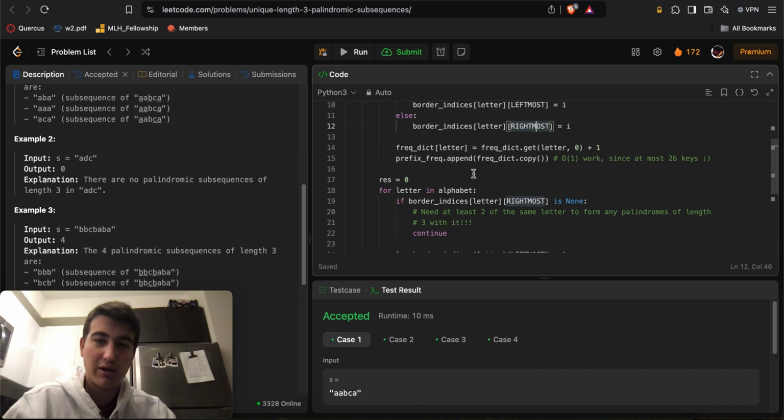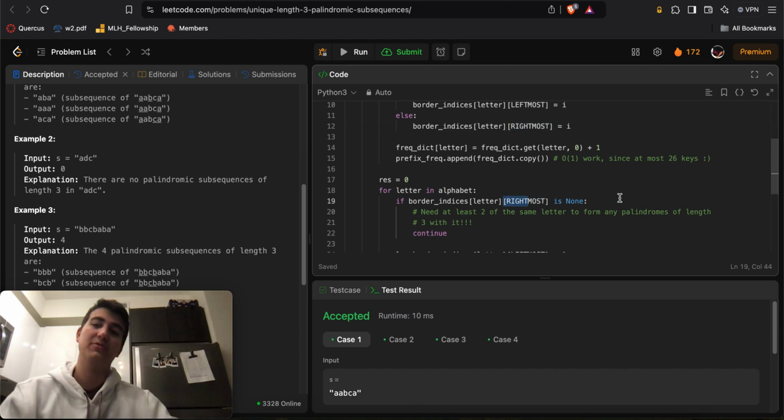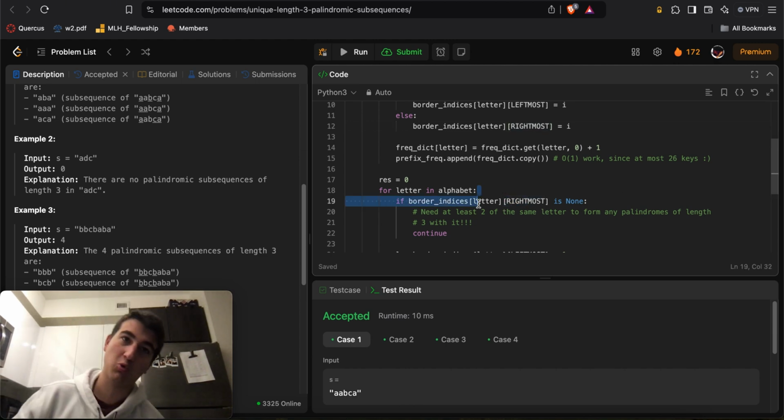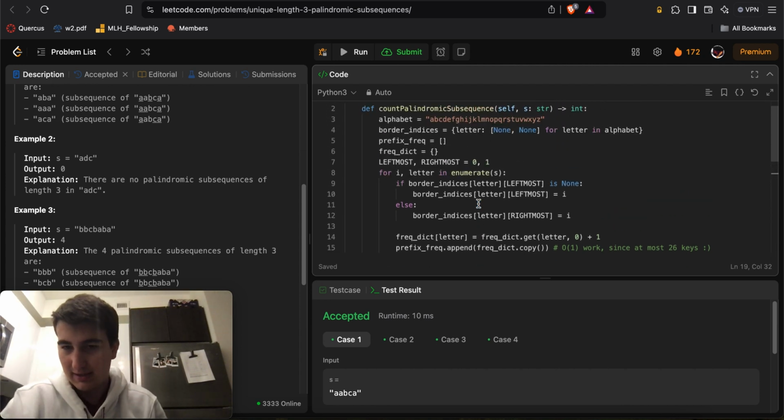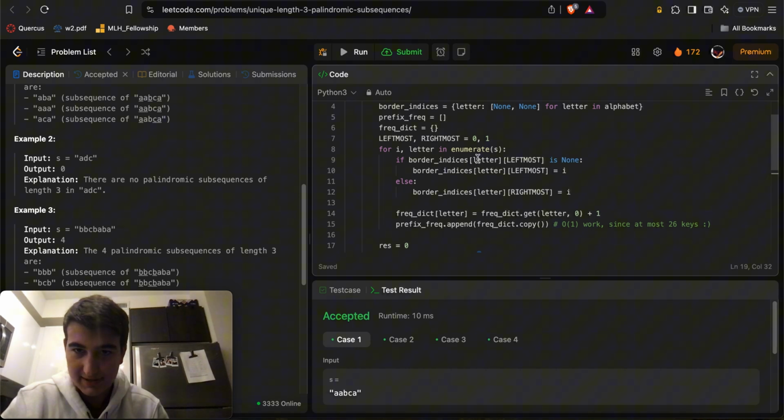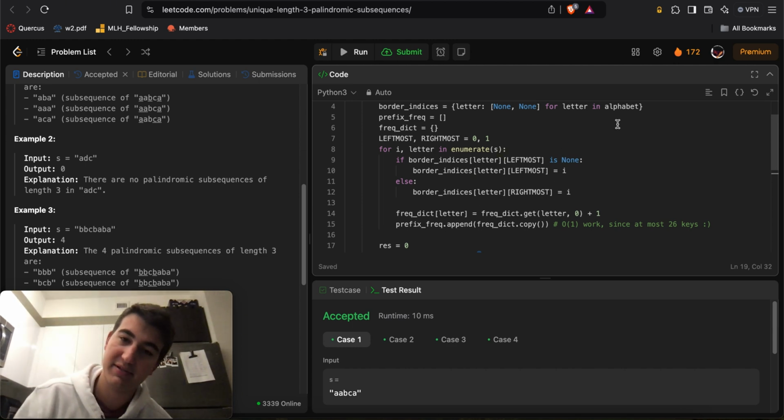So at any point in time when I loop through the letters, if the rightmost value is still None, then that means that I've only had at most one occurrence of that letter in string S, so I know that I don't have to deal with this, right? So that's just a tiny little optimization there, but that's essentially how I get the left and rightmost indices of every single letter inside of S.